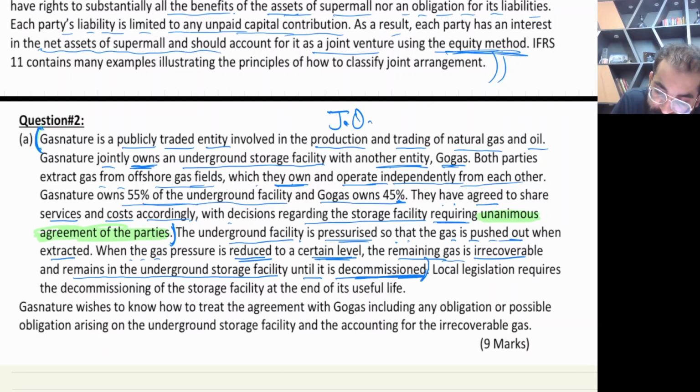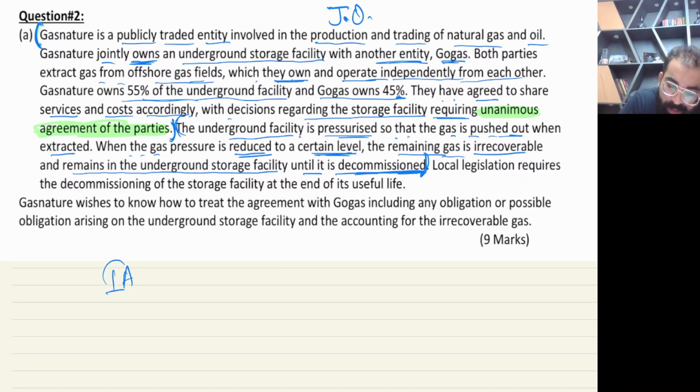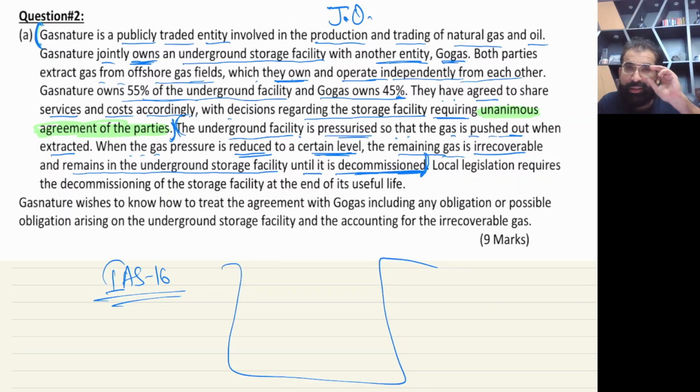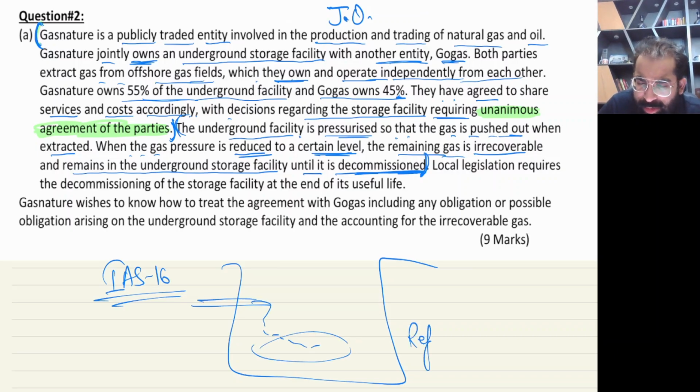Now wait. This area is IAS 16. Let me tell you one special story. I think I have made a vlog on this issue. See this. Let us say this is our storage facility. The gas is coming from this side, and let us say we are refining the gas. You know the meaning of refinery.